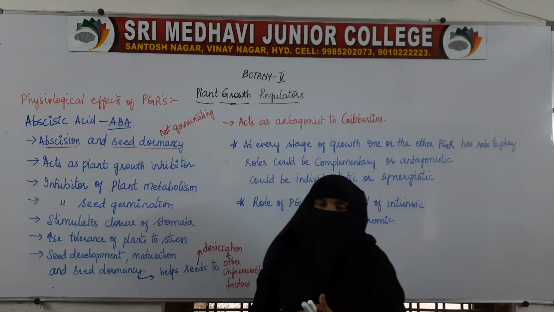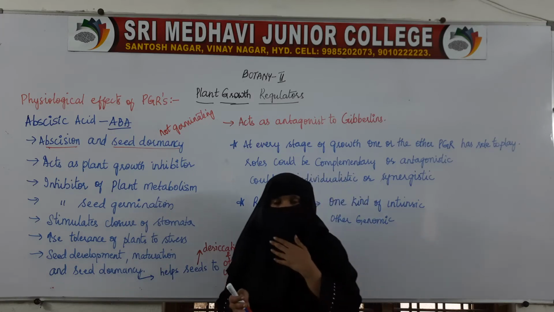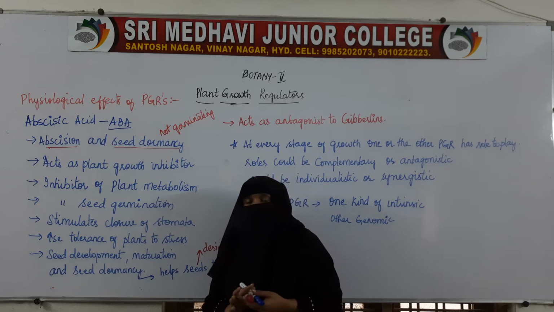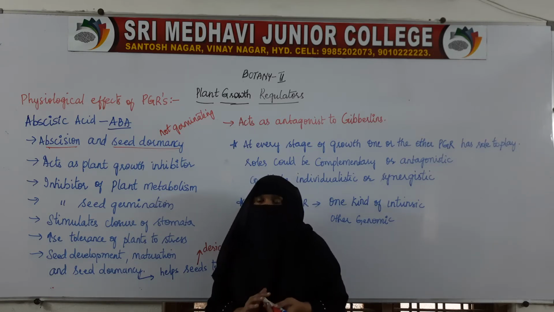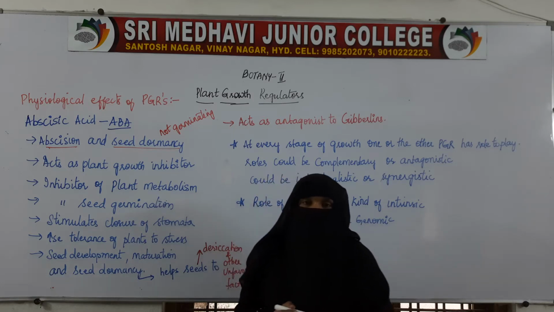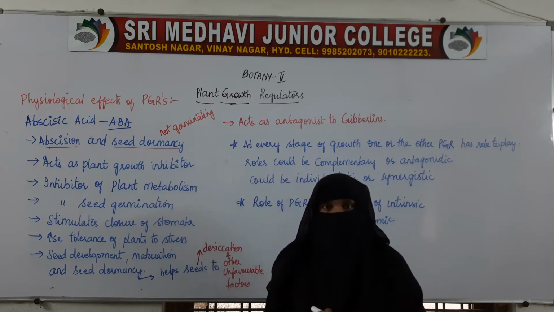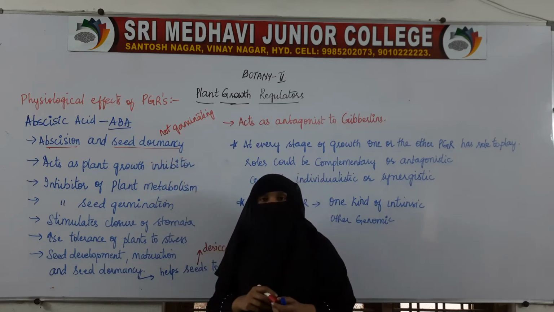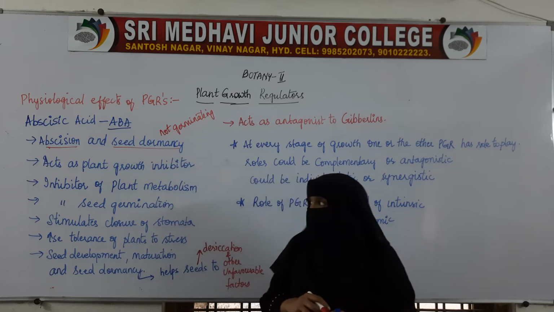Later it was found that, like the other growth hormones which perform different functions, abscisic acid can also perform various other physiological functions apart from these two.